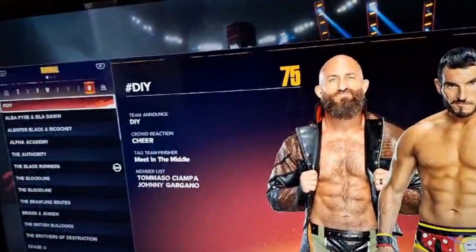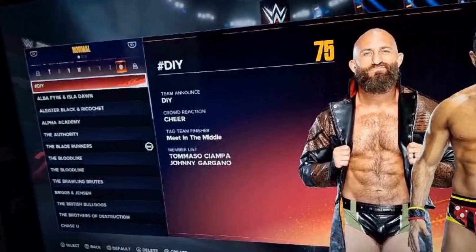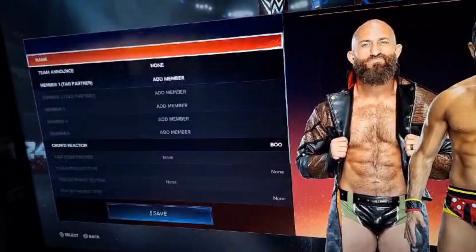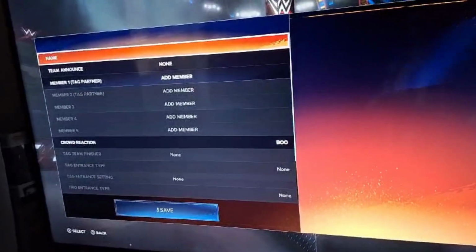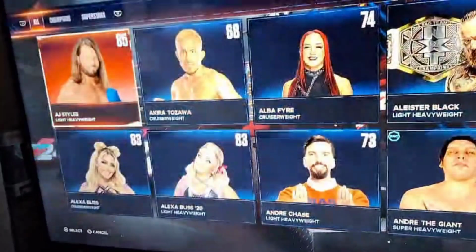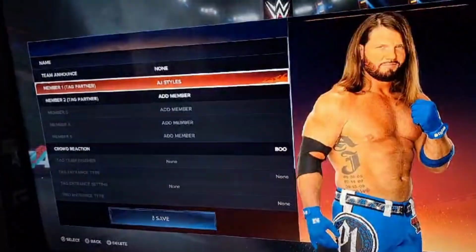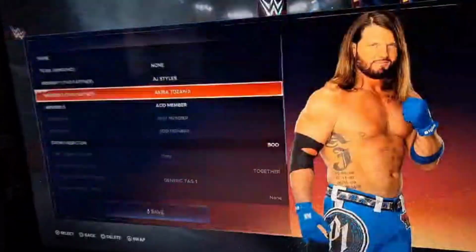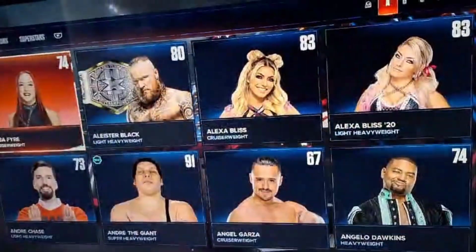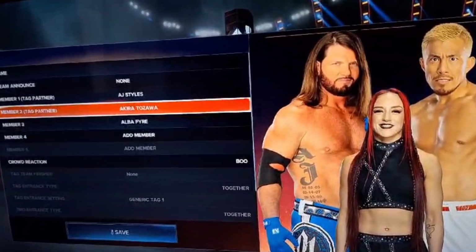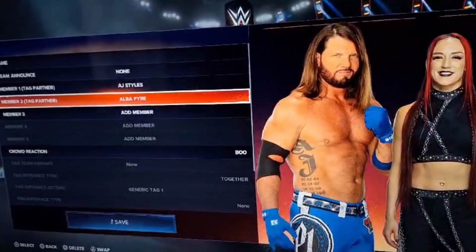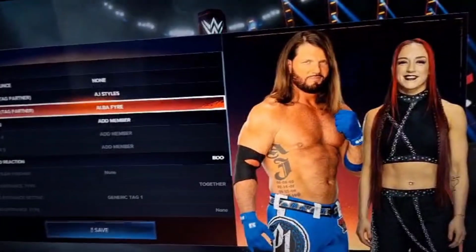Today we are just going to be showing you how to make a mixed tag on WWE 2K24. So a lot of you are probably just going to go like this and press R3 and it'll take you to this screen. So there is a shortcut. Then you can just move up one and delete it and automatically turn into a mixed tag.